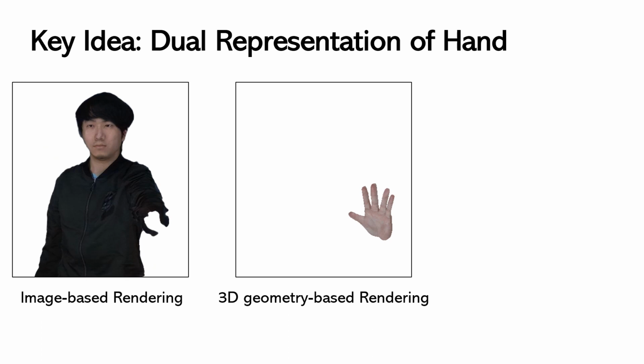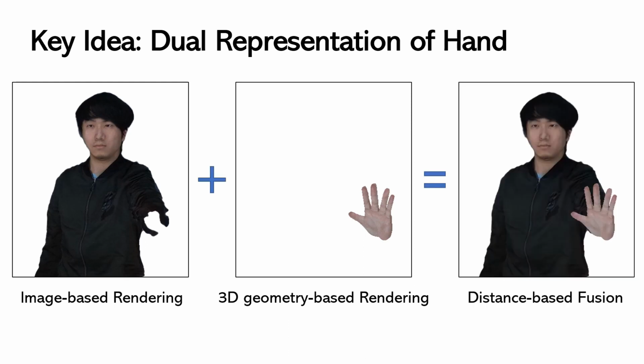The key idea of our work to solve this problem is a dual representation for hand rendering. We synthesize the portrait image using the method proposed in VirtualCube. At the same time, we track the motion of the hand in 3D space and render the hand mesh. We also proposed a distance-based fusion method to fuse these two images together to obtain the portrait image for display. So the hand is visible throughout the touch process.